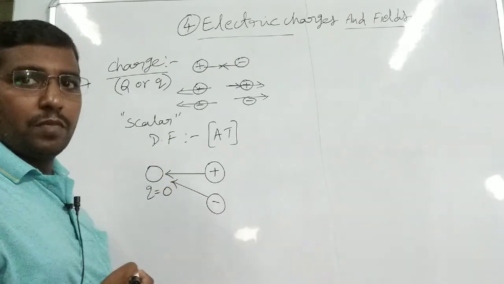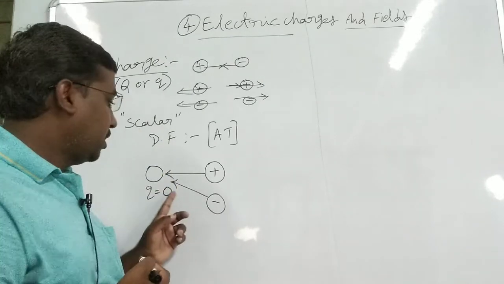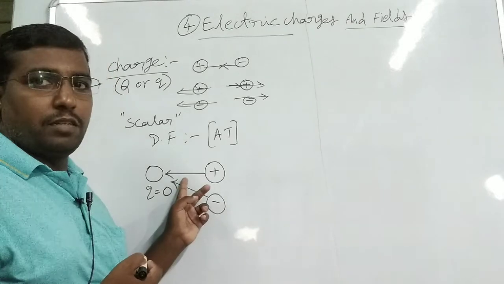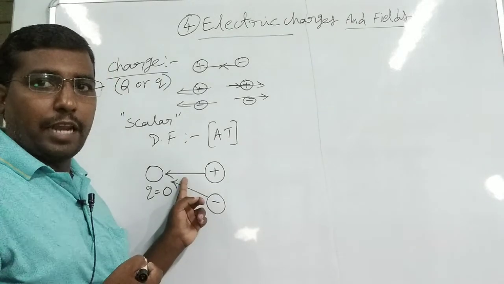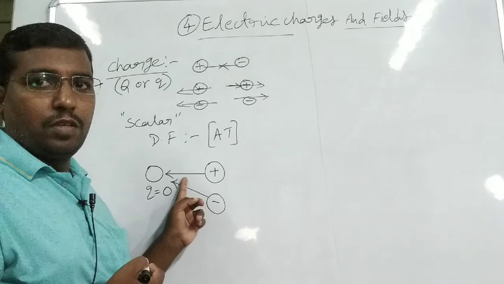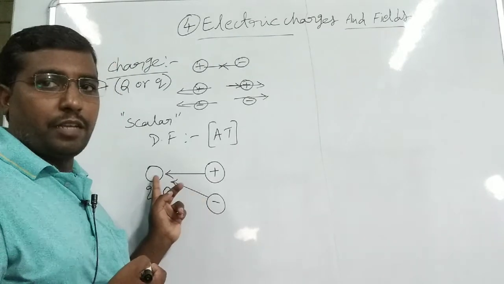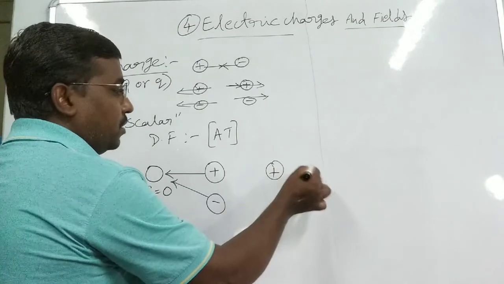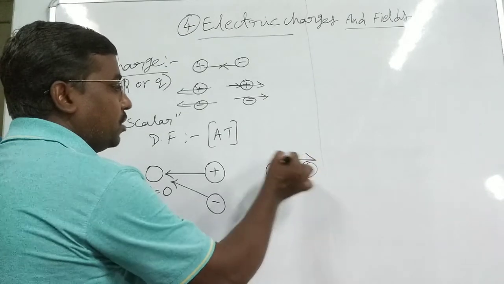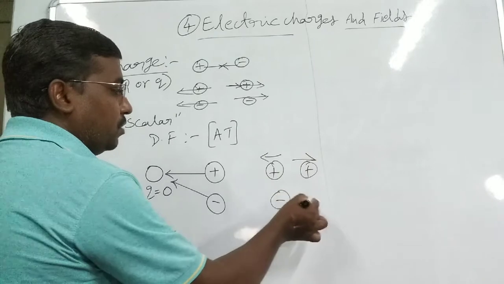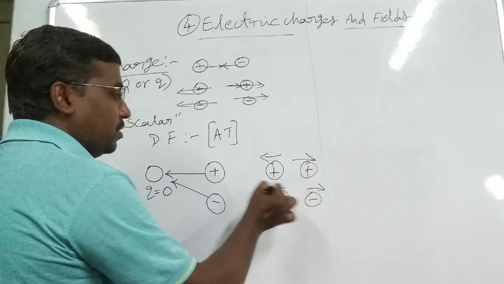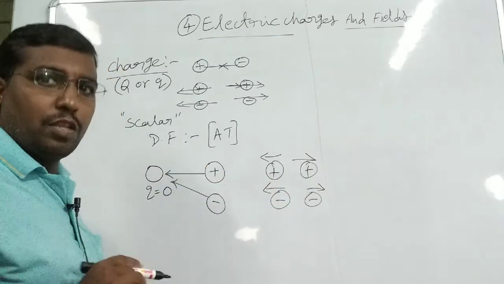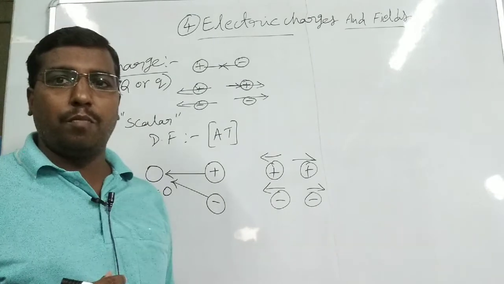That is, attraction is not a correct test for electrification. Positive charges repel each other, and negative charges repel each other.